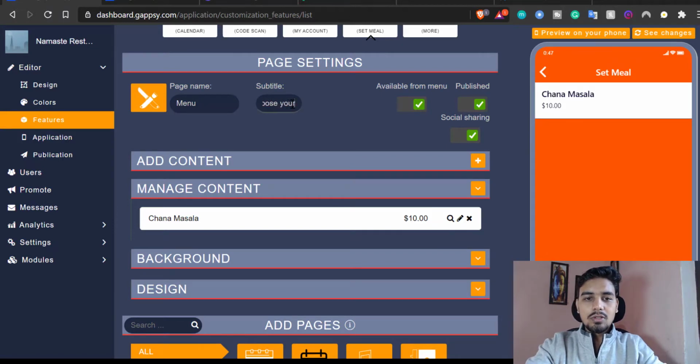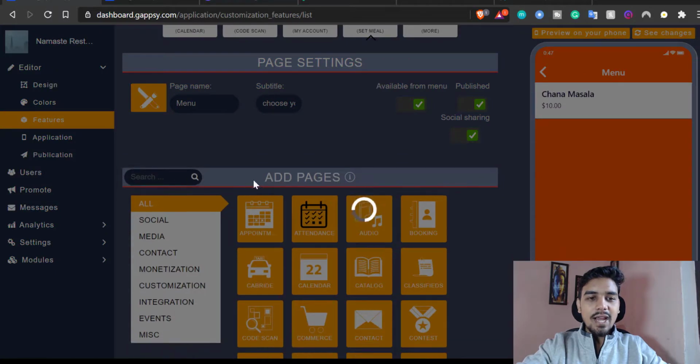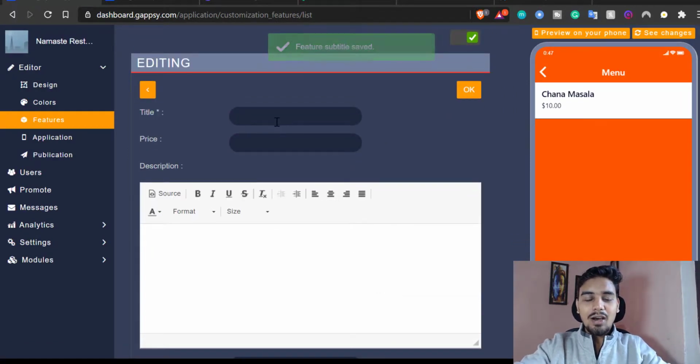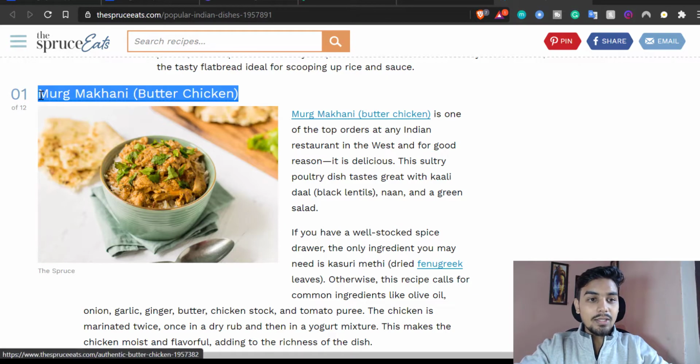Choose your food, and see, this is already changed in my right panel, right? And then I will change this add content. This is the favorite part because now I can do all my customization and you'll be able to see how fun it is. So I'll go to my reference, this particular one. Again, I do not promote anything, whether this is non-veg, veg, vegan, nothing is related to me. But I'm just copying these, okay?